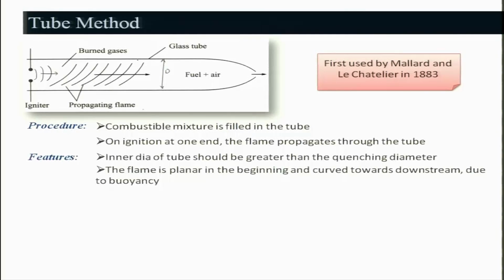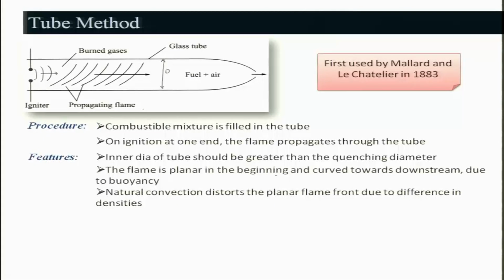And the flame is planar at the beginning and curved towards downstream due to the buoyancy effect, as I have already discussed. So, if the diameter is larger, then natural convection disturbs the planar flame front due to the difference in densities of the mixture, right.